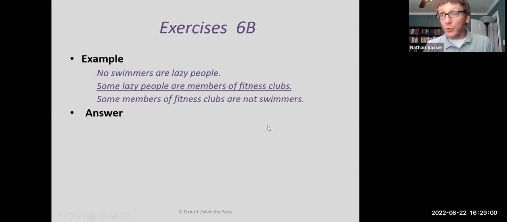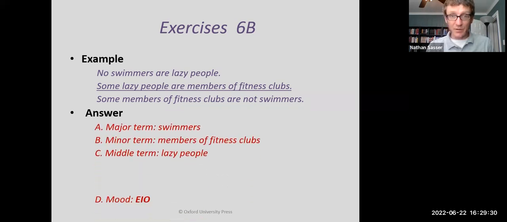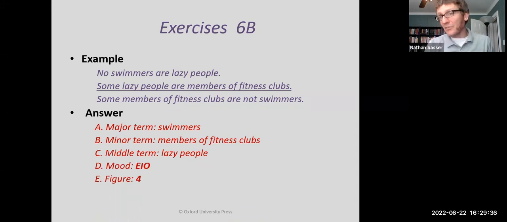Now let's think about the mood. Okay, so what categorical proposition type is the major premise here? That's an E-type statement. What's the minor premise? That is an I. And the conclusion is an O, some are not. So what we've got is an EIO-4 syllogism. That's the mood and the figure. So you're going to have to be able to do that kind of stuff for your homework. All right, I'm going to stop there and we'll carry on in the next video.